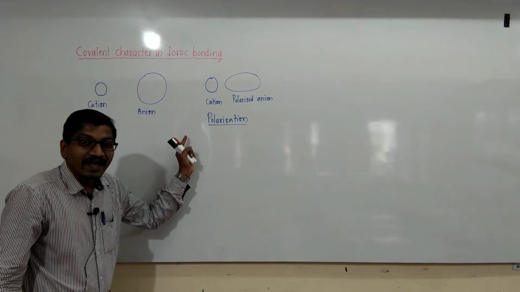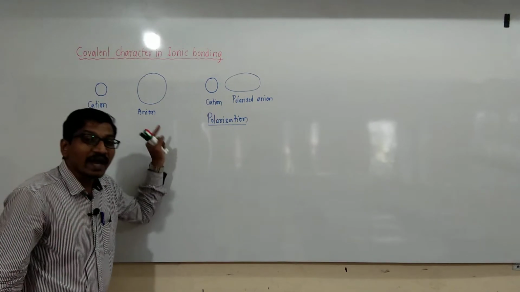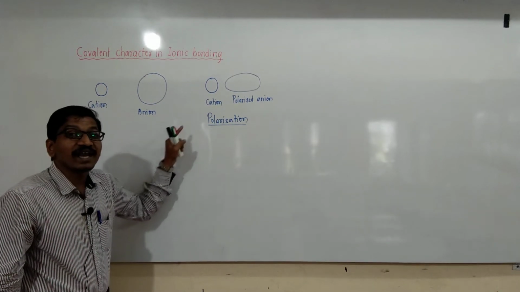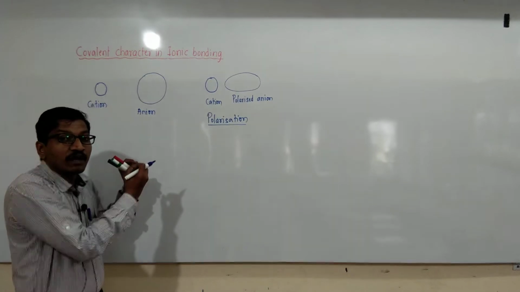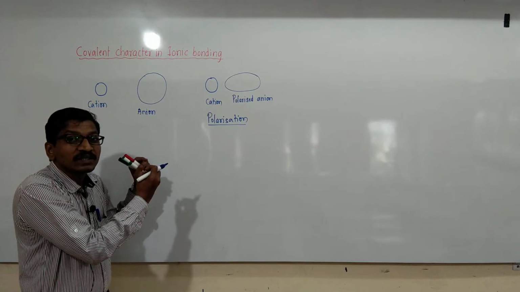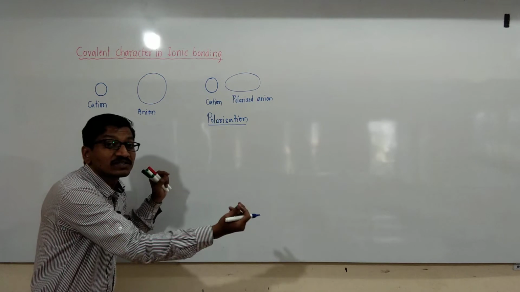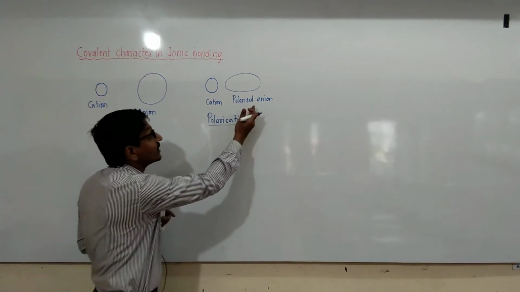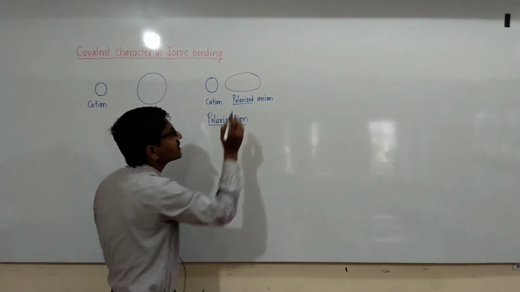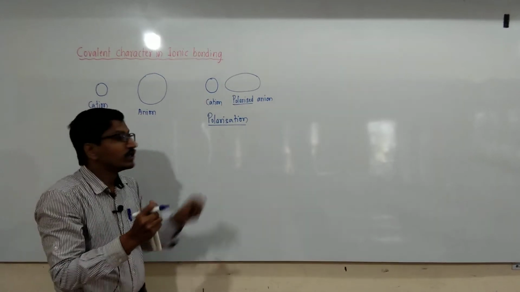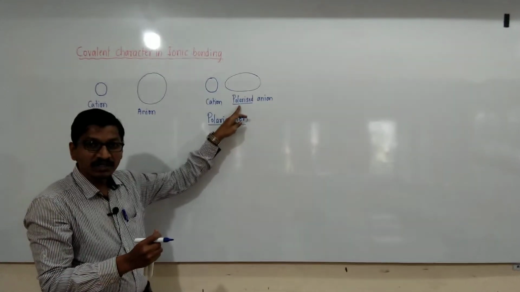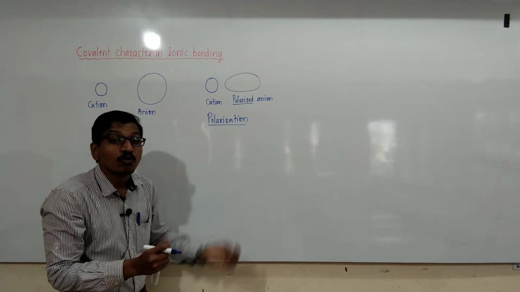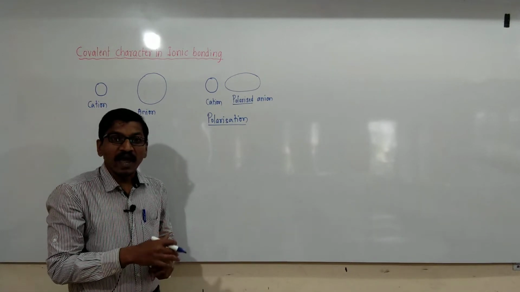When a cation approaches an anion, it attracts the electron cloud towards itself, and hence the electron cloud gets distorted or polarized. Distorted or polarized both have the same meaning, and this phenomenon is known as polarization.